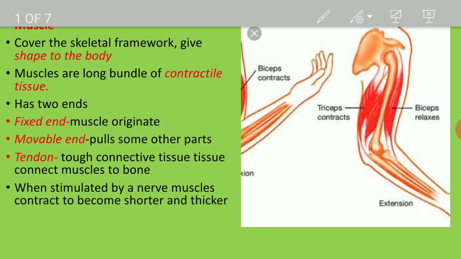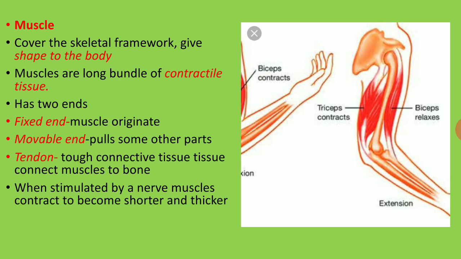So what is meant by muscle? We already know what the skeletal system is and what the use of the skeleton is. One important function of the skeleton is to give a structural framework to the body. It means it gives shape and structure to the body, which is the important function of the skeleton.